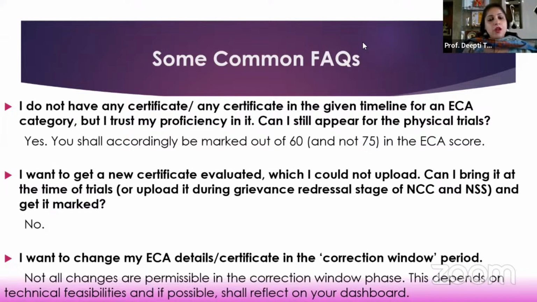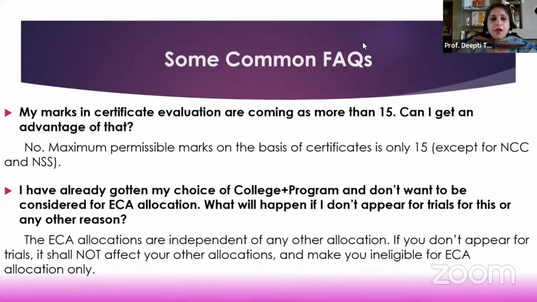Writing personal mails to anyone will not help, because that would not be technically feasible. See, in the admission process we try to do the maximum possible things we can for the benefit of the candidates. But if something is such that the technical system cannot handle it, that will not be open. So writing mails will not help, and especially to the Culture Council, it will be of no use. In fact, to anybody for that matter, because whatever is available will not be opening for a single candidate alone. It will be opening for everybody, and it will be reflecting in the policy which is there in the dashboard.